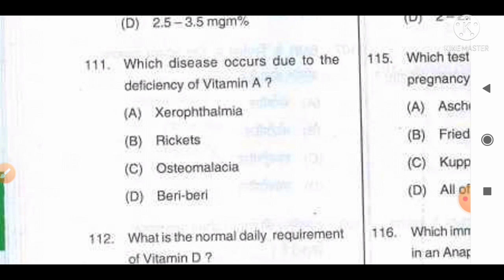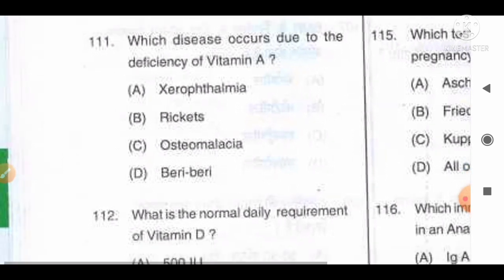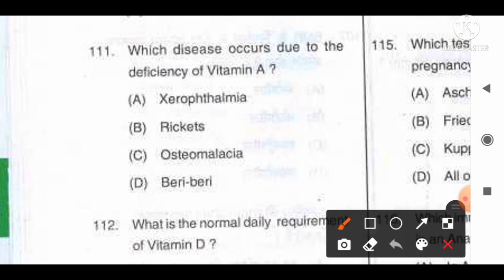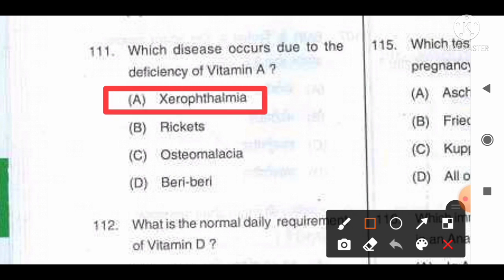The information available regarding all these options: xerophthalmia is the disease that causes dry eyes due to the deficiency of vitamin A. Rickets is the disease that occurs due to the deficiency of calcium or vitamin D. Osteomalacia is the softening of the bone due to the deficiency of vitamin D, and beriberi is the disorder that occurs due to the deficiency of vitamin B1, that is thiamine. So from the given information, we can say option A, xerophthalmia, is the correct answer for this question.